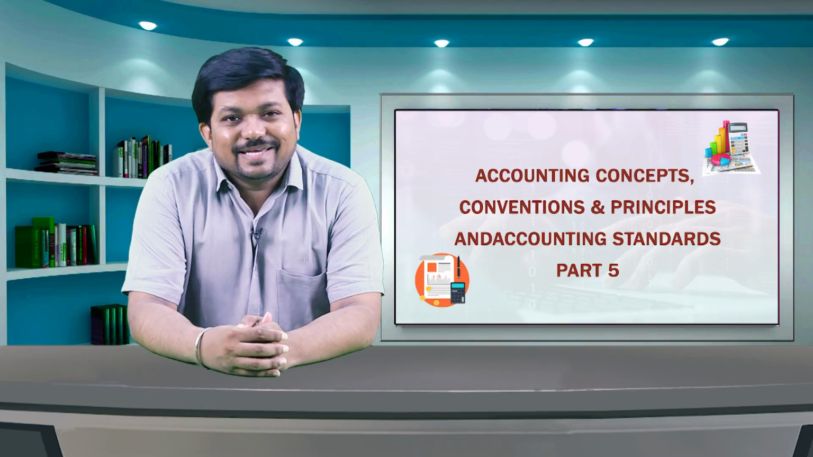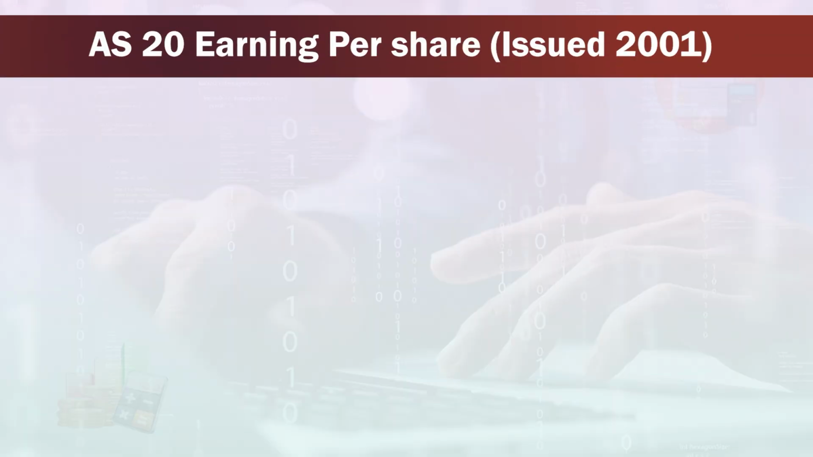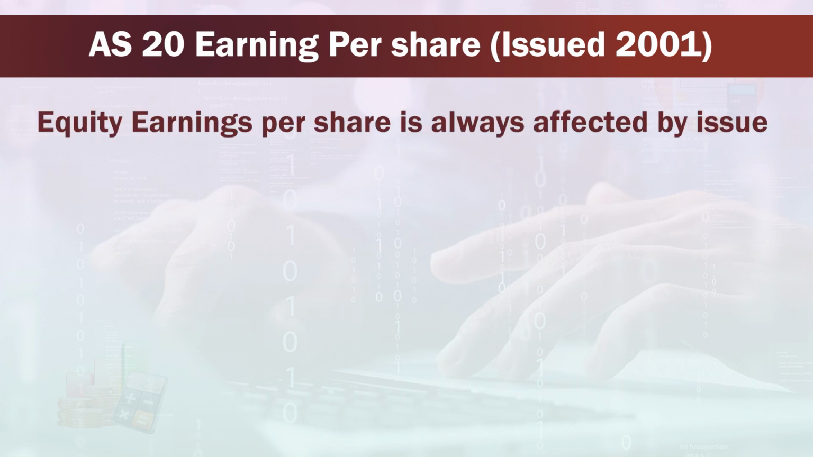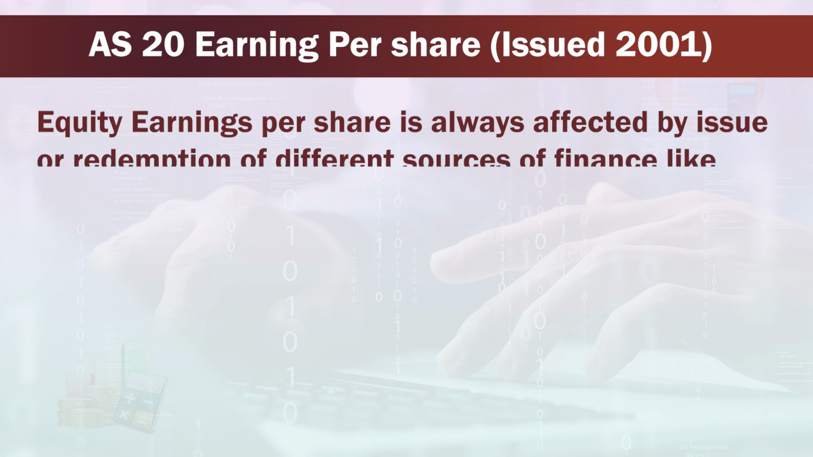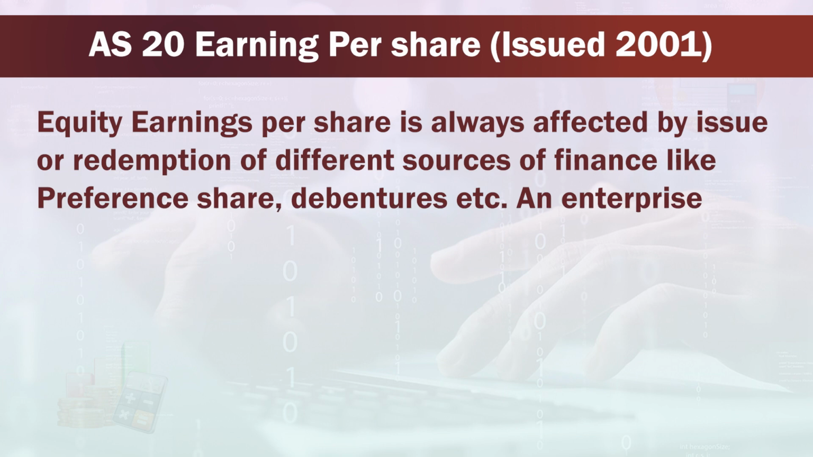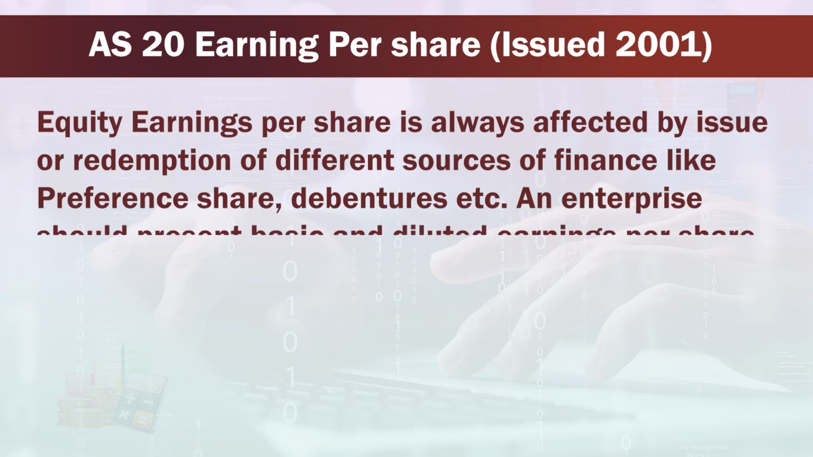Now, we will see AS 20, earnings per share, which is issued in the year 2001. Equity earnings per share is always affected by issue or reduction of different sources of finance like preference shares, debentures, etc.